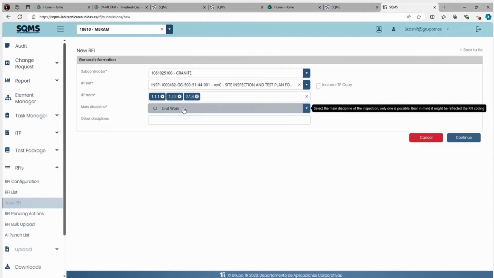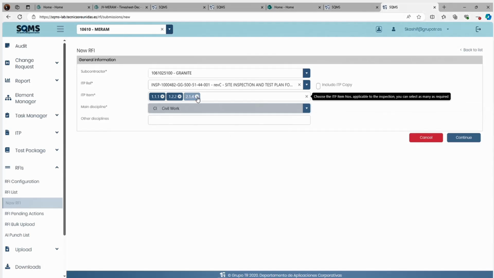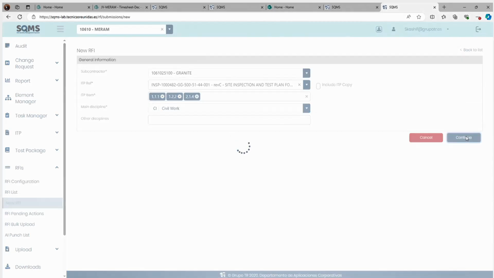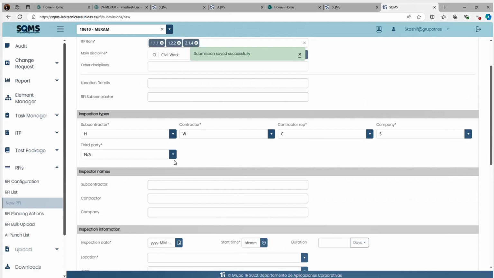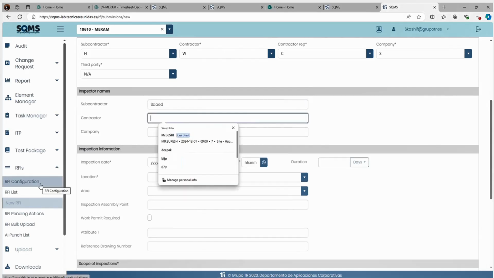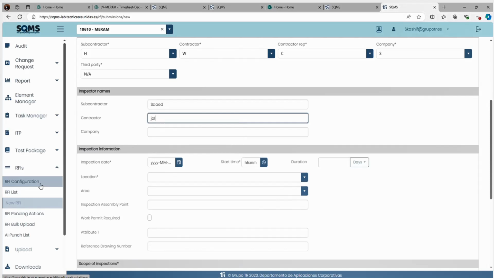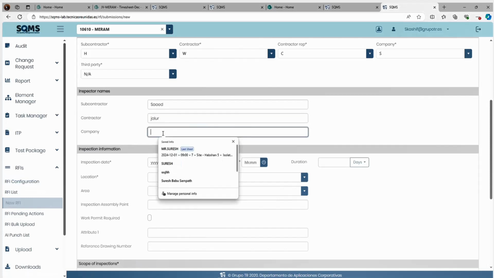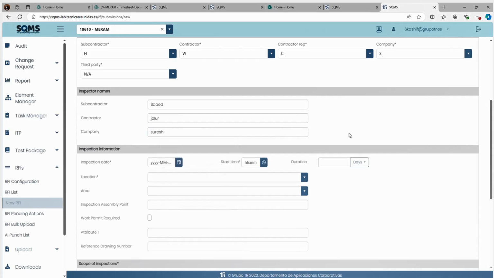So you have put in the intervention points, and you continue. As the ITP is already configured, this data will come here. You can write the names. Let's say from the subcontractor side it is Mr. Saeed, so you will write the name. From the contractor side it is Mr. Jalur, you will write the name, and from the company's side, whoever it is, let's say Mr. Suresh, you will write the name.